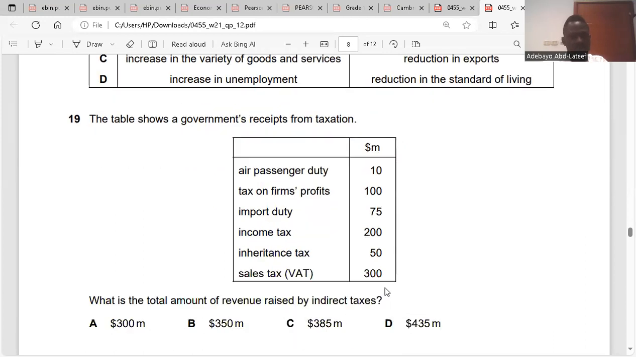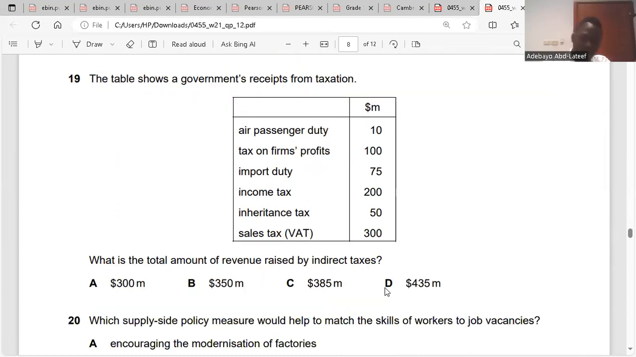Question 19. The table shows the revenue the government received from taxation. We have air passenger duty, tax on profit, import duty, income tax, inheritance tax, and sales tax. What is the total amount of revenue raised by indirect taxes? Indirect taxes are taxes on consumption. An example is sales tax, which is value added tax. That is 300. Inheritance tax is a direct tax, a tax on what you inherited.